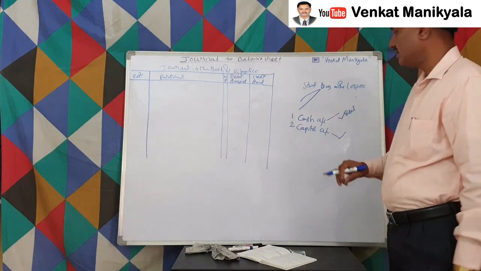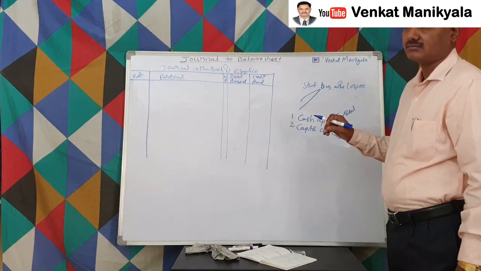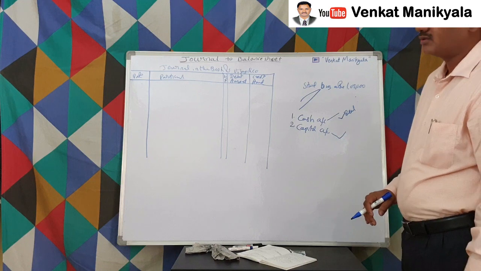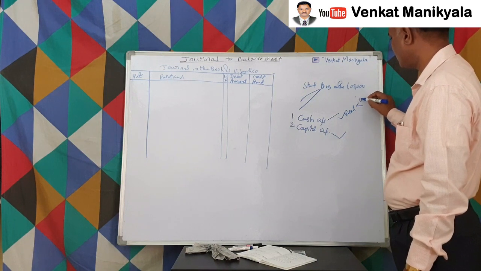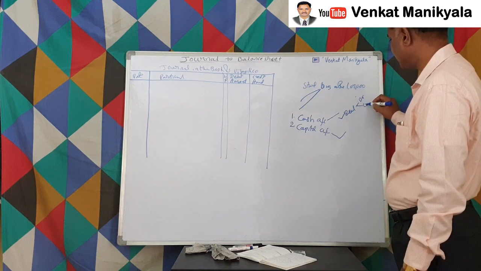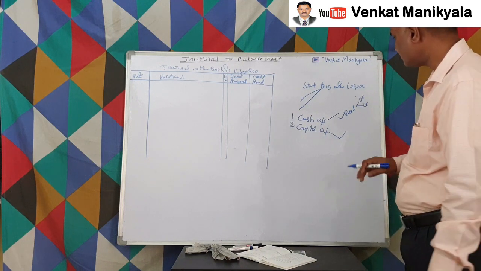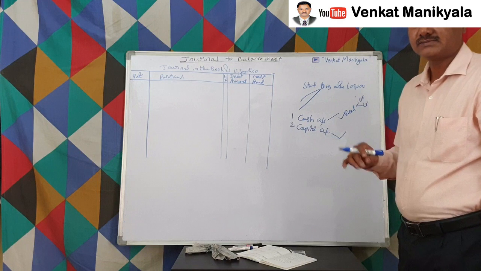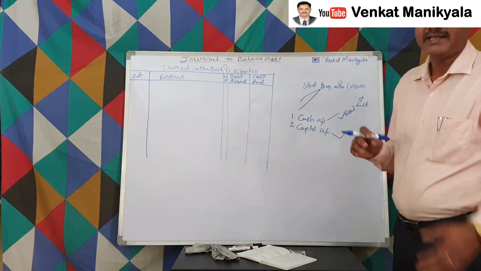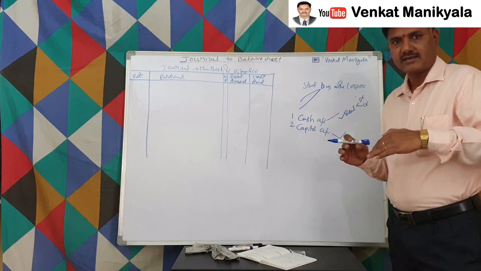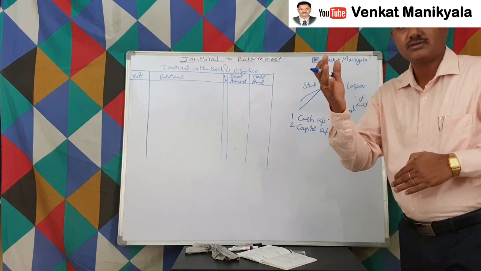Now we have decided cash is a real account. Now we can apply the rule and say whether it's a debit or credit, right? Now our target is to decide whether debit or credit. What does the real account say? Let us revise. What is the golden rule of the real account? Debit what comes in, credit what goes out, right?